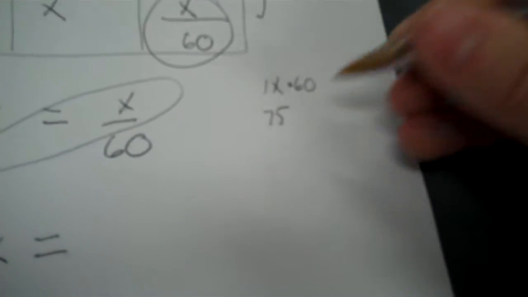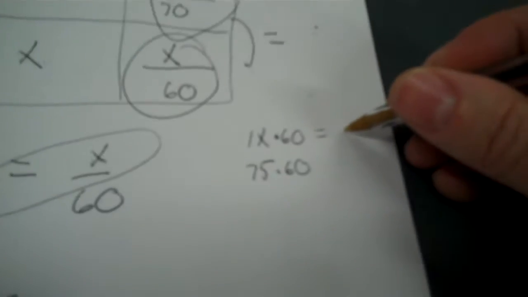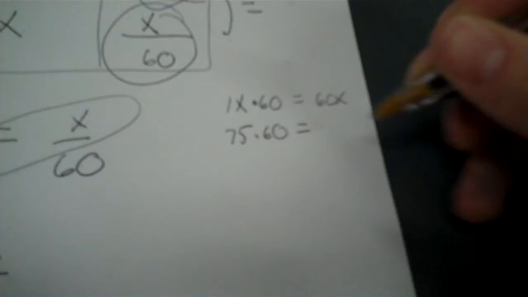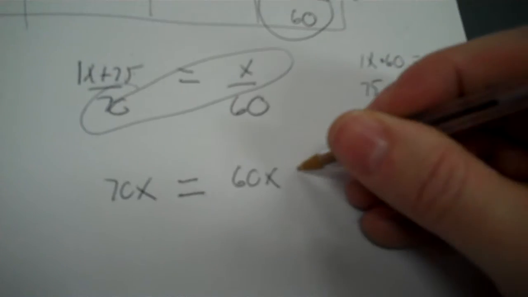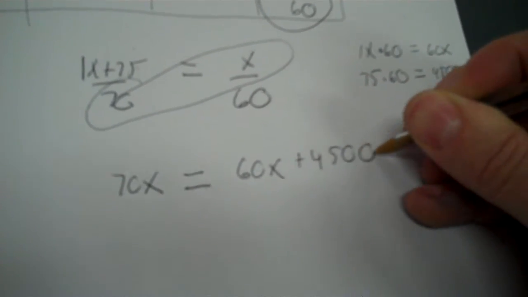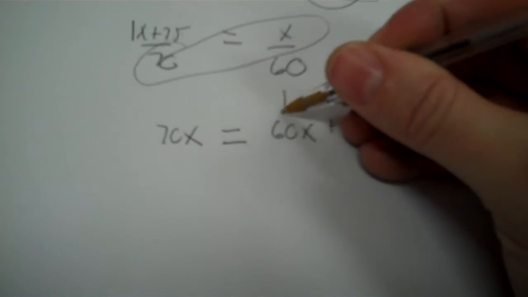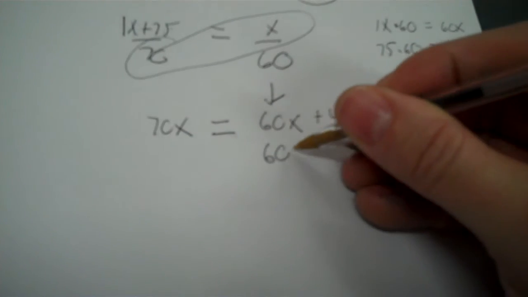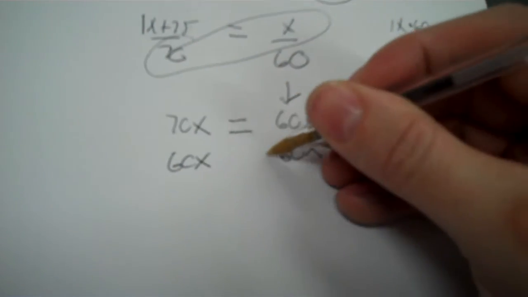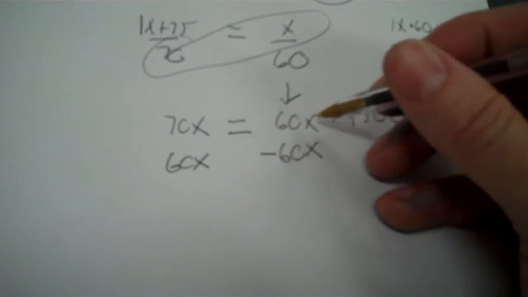And you're going to multiply by 60 and you're going to multiply by 60 again. Both of these separate amounts are times by 60. So that's what you did yesterday. So 60X. And then I take 75 times 60, 4,500. So on the other side of the equation, I write 60X plus 4,500. Now, you got two different X's, and that's okay, but get rid of this 60X right here. It's positive, so you're going to subtract it, and 60X minus 60X is 0.